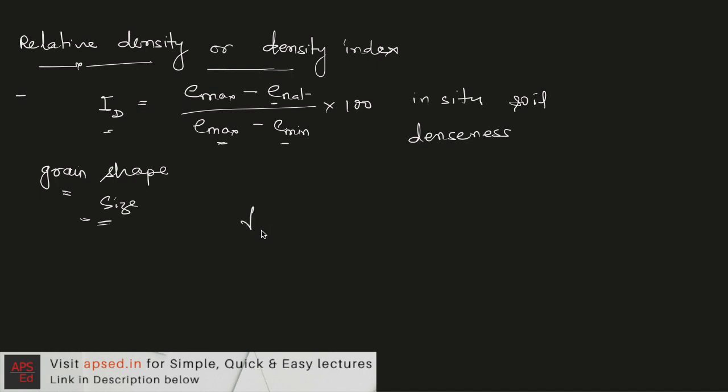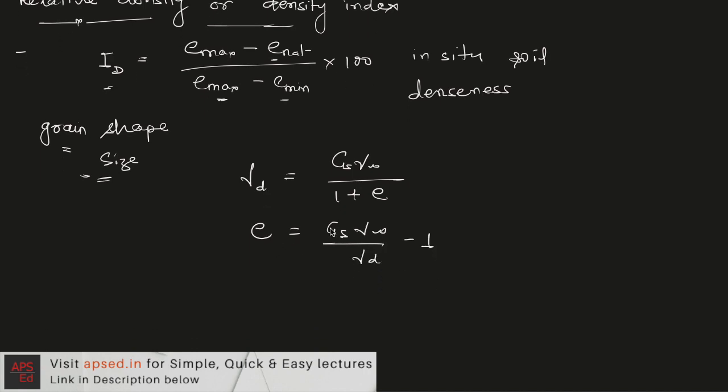Now there is one more formula that is used for relative density. So we know the dry density is given as Gs gamma W upon 1 plus e. So from here if we find e, it will be Gs gamma W upon gamma d, minus 1. And we can also say that if the void ratio is higher, then dry density will be smaller. Here these are inversely related because this is constant here. So when the void ratio is maximum, the dry density will be minimum, and when the void ratio is minimum, the dry density will be maximum.